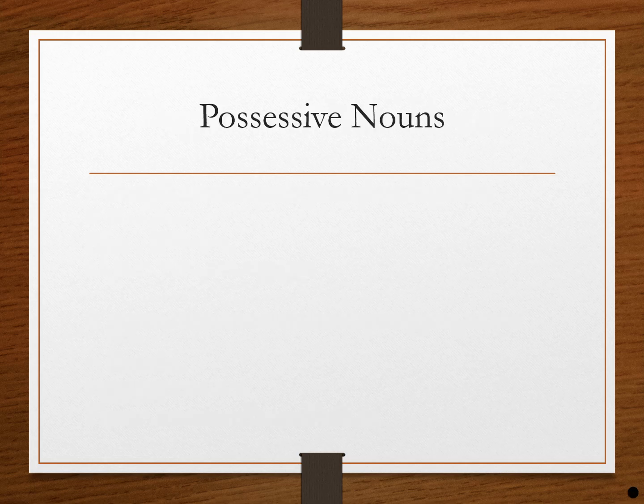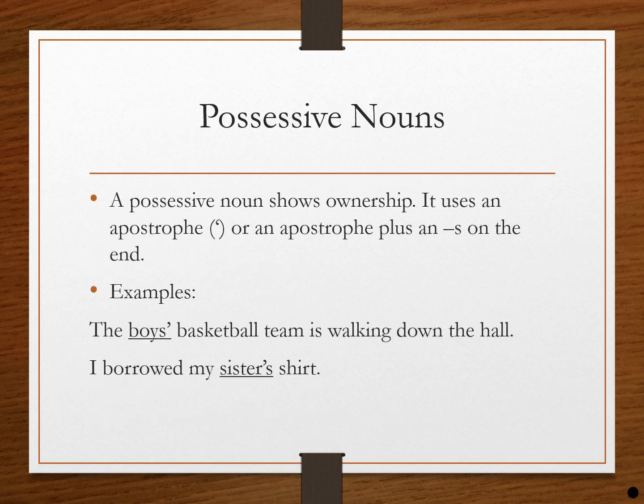Next one is possessive noun. A possessive noun shows ownership. It uses an apostrophe or an apostrophe plus an S on the end. Example, the boys' basketball team is walking down the hall. As you can see, apostrophe after the S. I borrowed my sister's shirt. Apostrophe after sister and S added to show the possession.